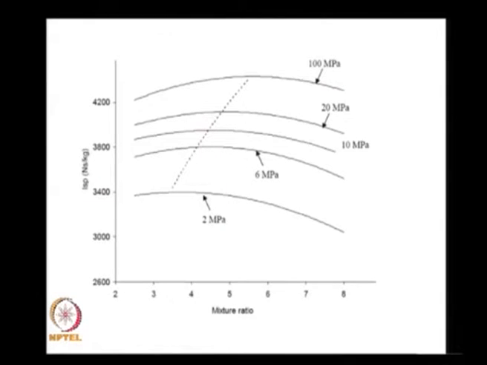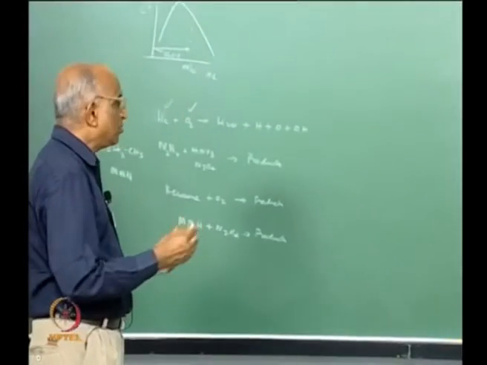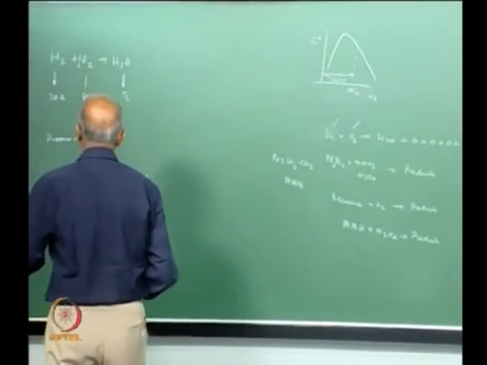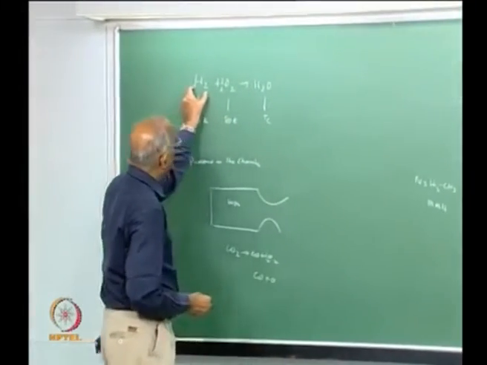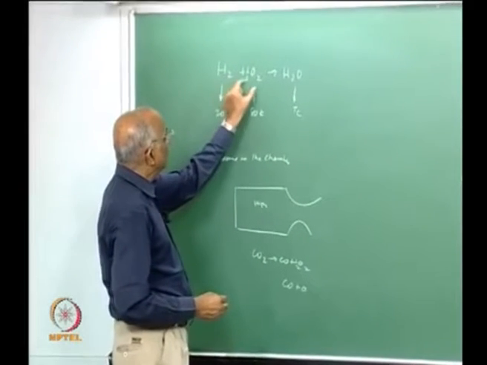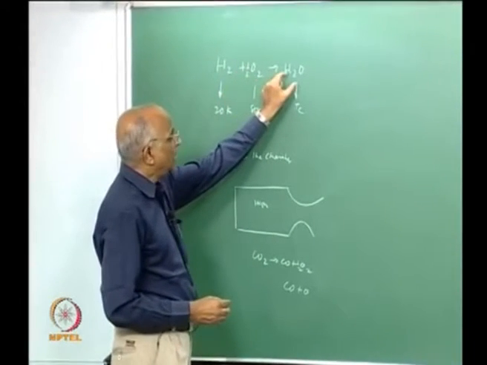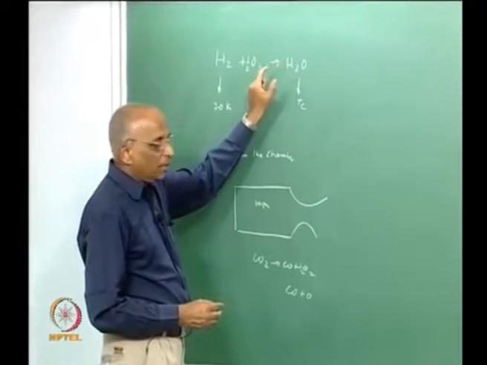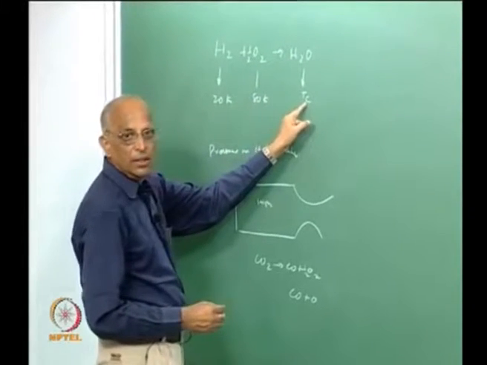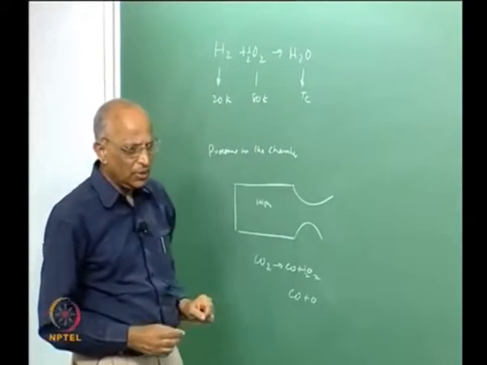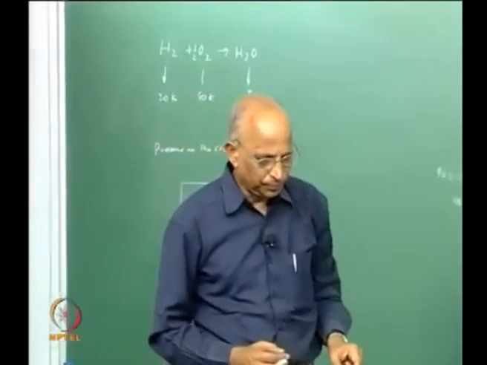Therefore, we have to take a look at dissociation, and these are results for which we are not yet equipped to do the analysis, but we will be doing it. Let us therefore go with this background into what happens when I have a stoichiometric reaction of hydrogen plus half oxygen, let us say forming water. My aim is to find out the temperature of the combustion products. How do I do this problem?